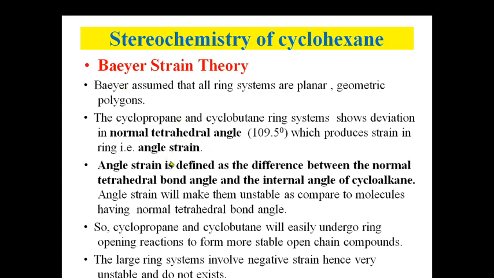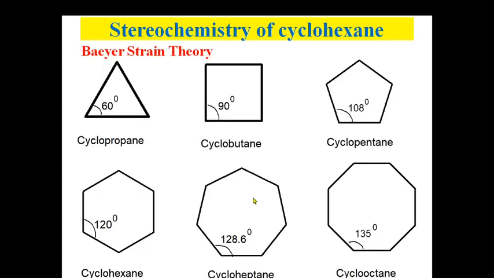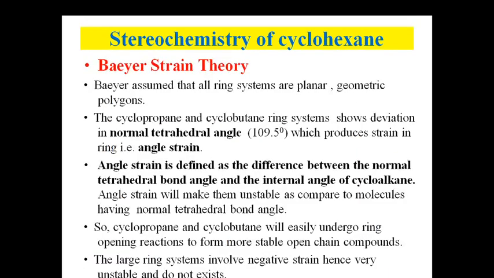So what is the angle strain? Angle strain is defined as the difference between the normal tetrahedral bond angle and the internal angle of cycloalkane. So here it is. This is the internal angle. And normal tetrahedral bond angle is 109.5. So you have to just do the subtraction. Okay, that we'll see afterwards.